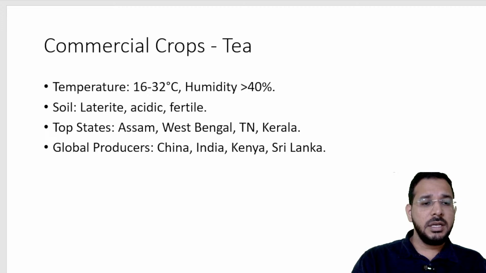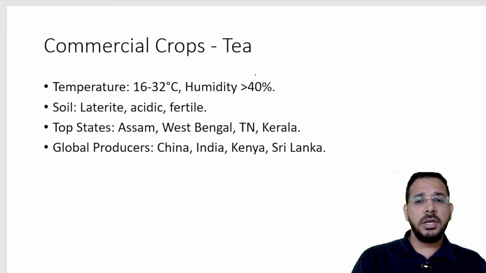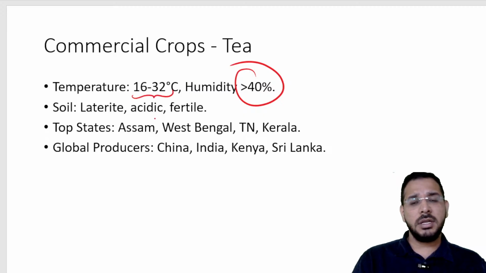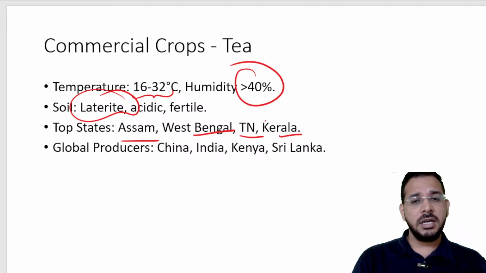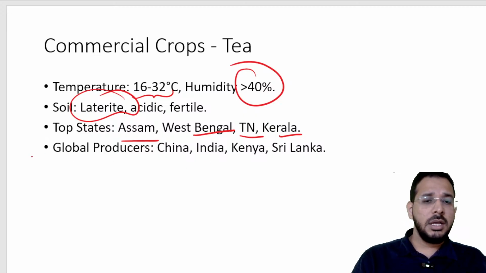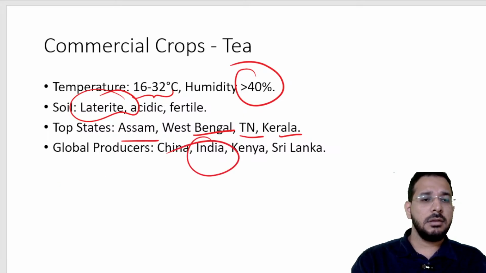Commercial crops like tea, coffee. In case of tea, it requires humidity of more than 40% and temperatures of 20 to 32 degrees Celsius, and laterite soil is required for tea production. Hence, these conditions are present in the northeastern states like Assam, West Bengal; Tamil Nadu, Kerala also have some conditions like that. Hence, we grow tea in those states. And globally, India is the second top producer.